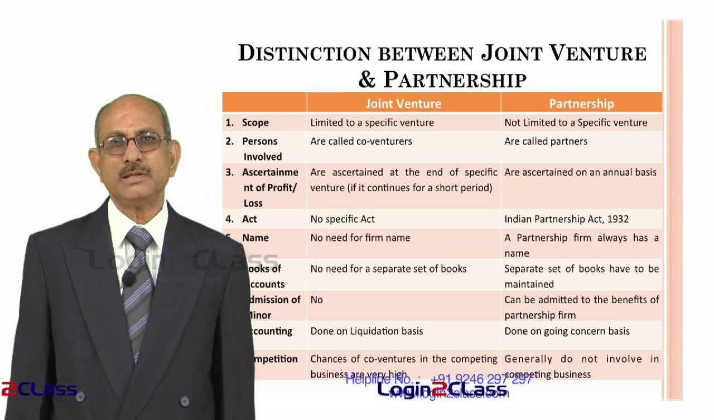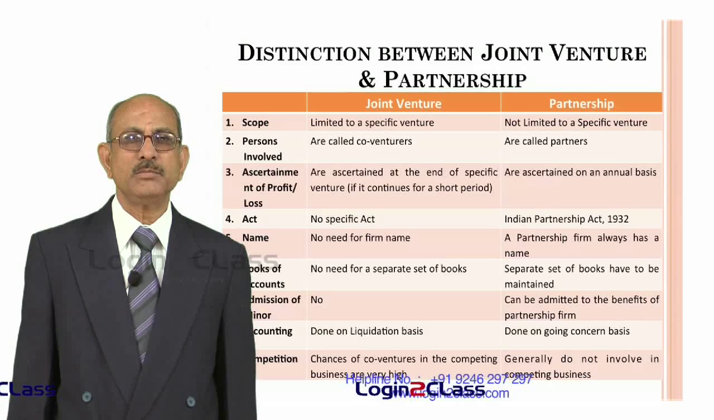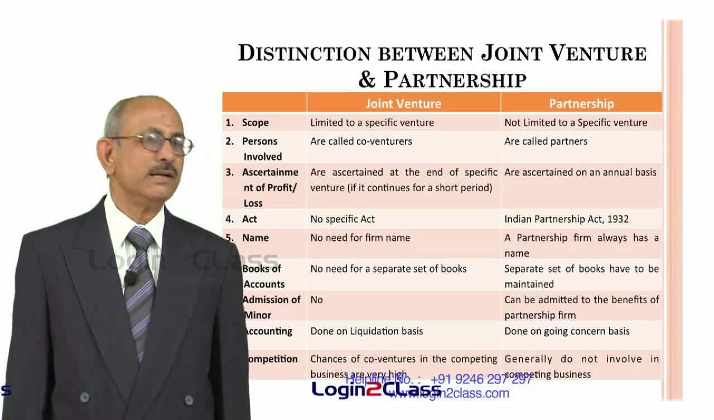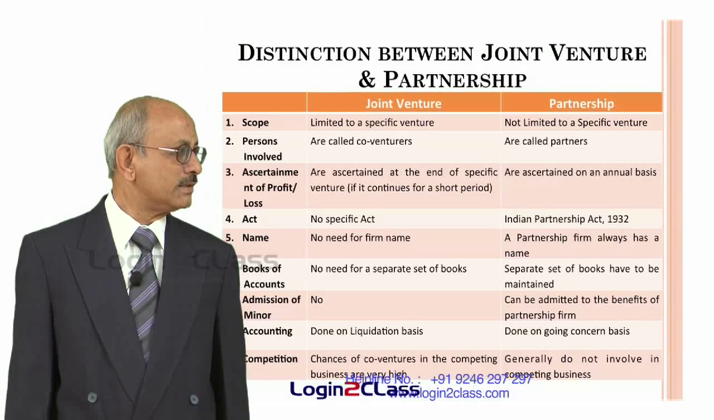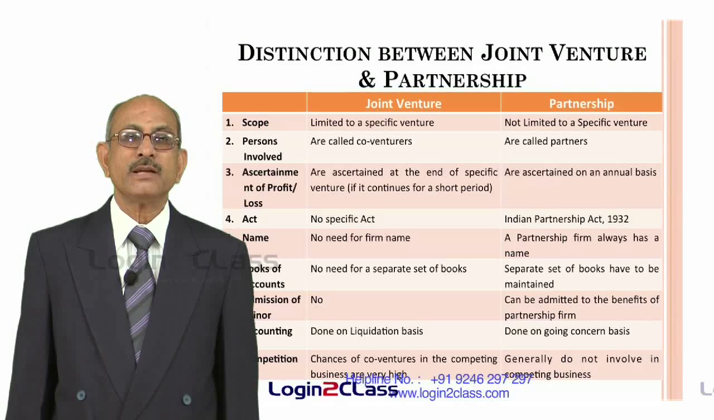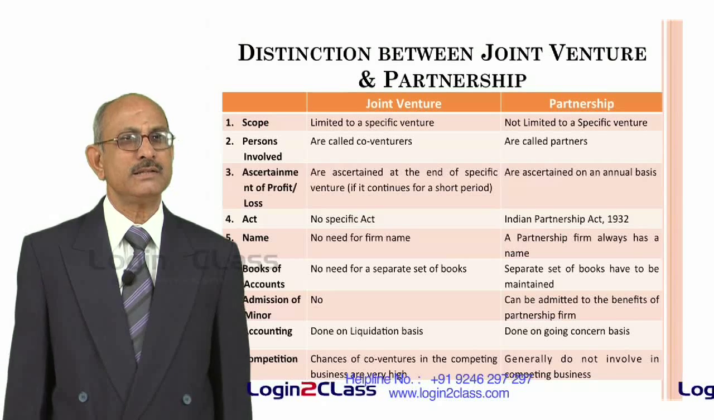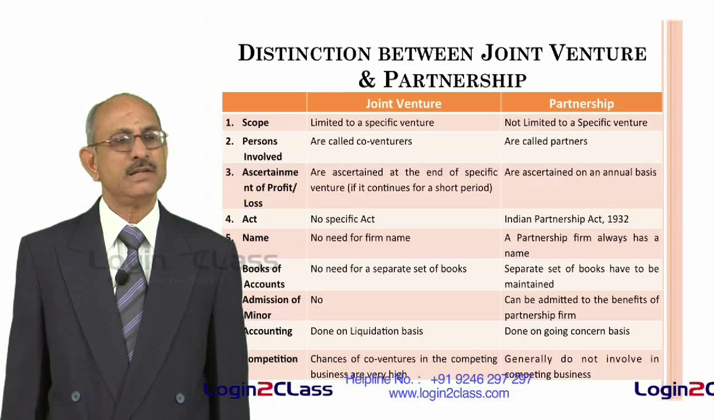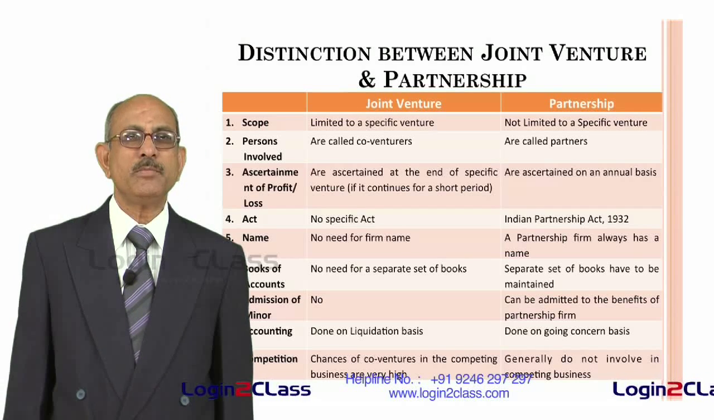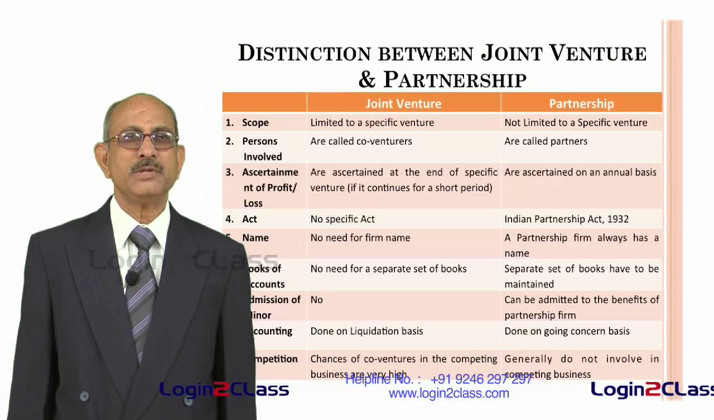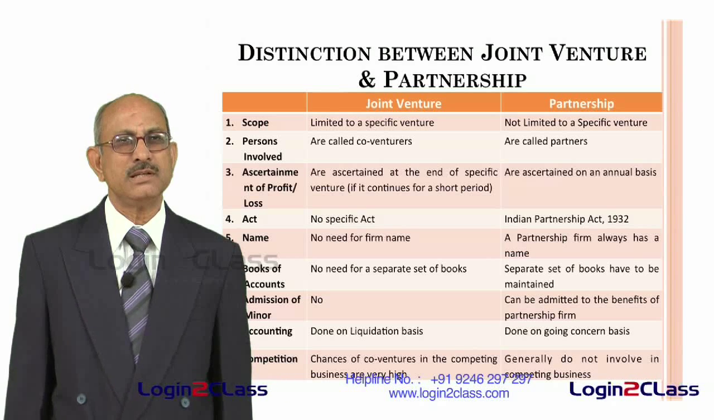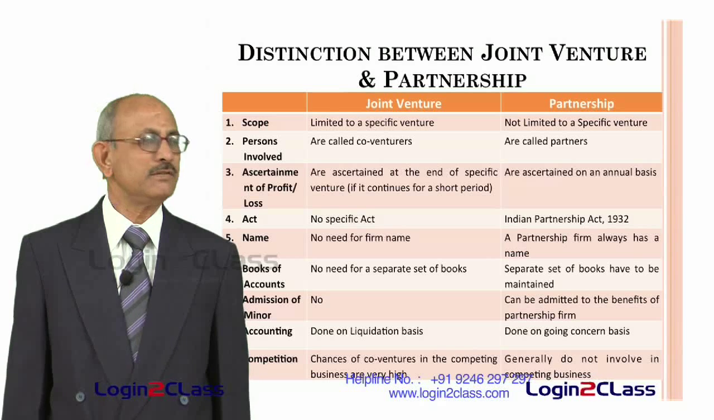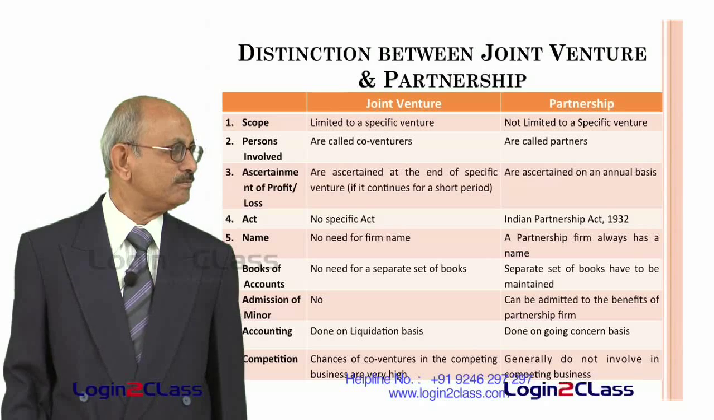Whereas in the case of a partnership concern, it is always done on a going concern basis, because a partnership firm is continuing in business in the foreseeable future. In terms of competition, the co-venturers can be competitors in their own businesses, and still they can form a joint venture and do business. Whereas in the case of a partnership, normally partners do not involve in competing business. If a partnership firm is doing some business, partners are not normally allowed to do competing business, that business which competes with the business of the firm.